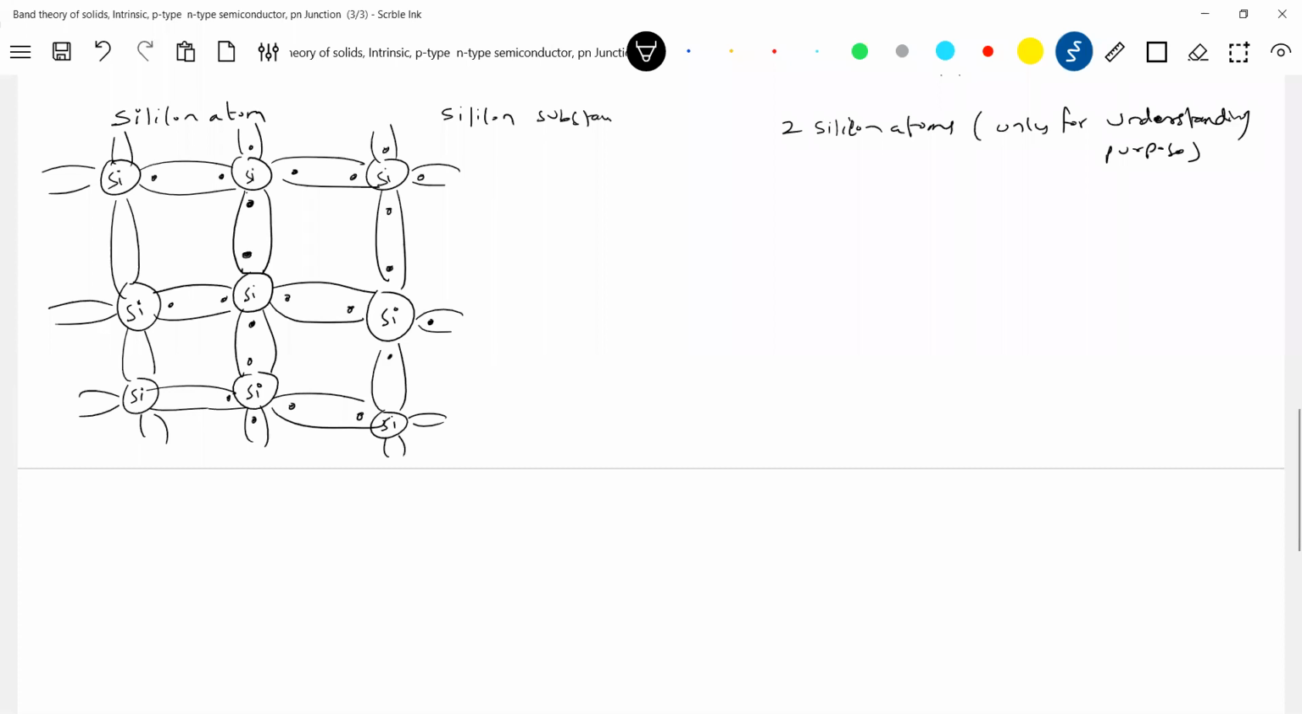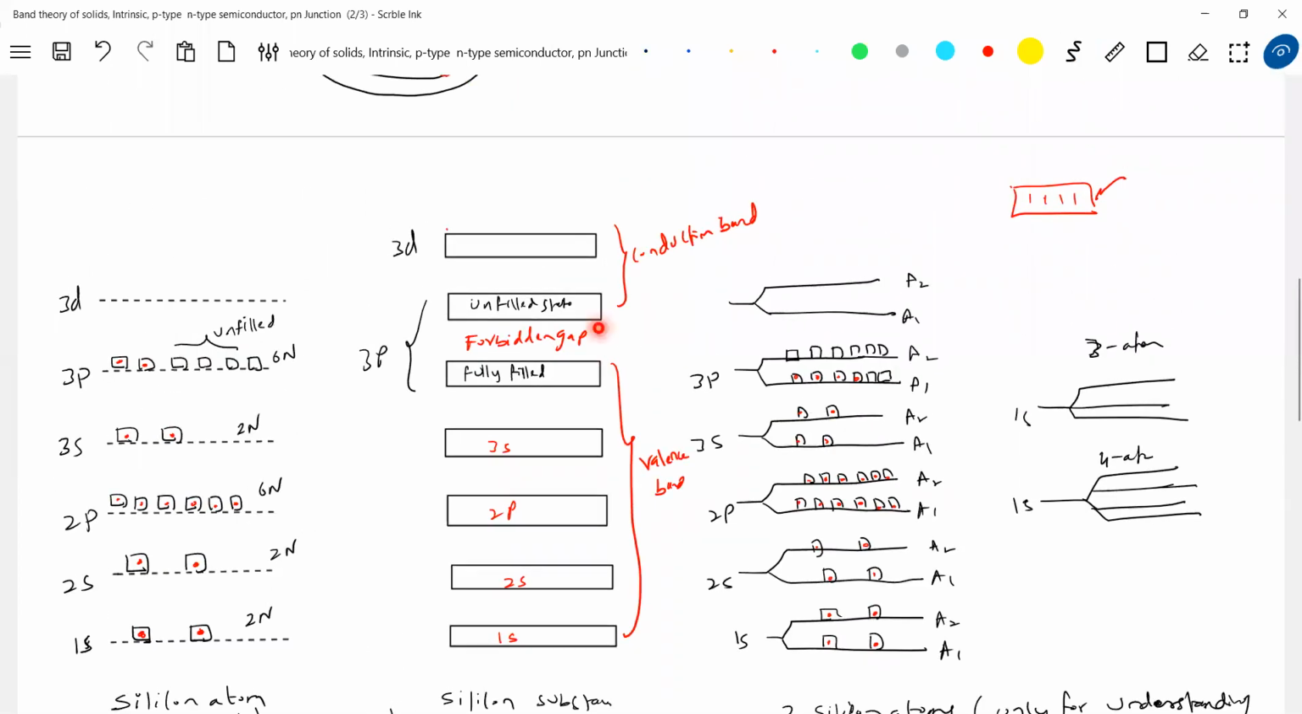Now what is the dot here? The black dot is a valence electron. I think we'll continue with the same symbol. And how much energy should you supply to break this covalent bond? 1.1 electron volt, or around 1 electron volt, for silicon. For germanium, it is 0.7 electron volt. Now why is it 1.1? When I measure it practically, it comes to around 1.1 electron volt. For germanium, it comes somewhere here, and it is 0.7 electron volt.